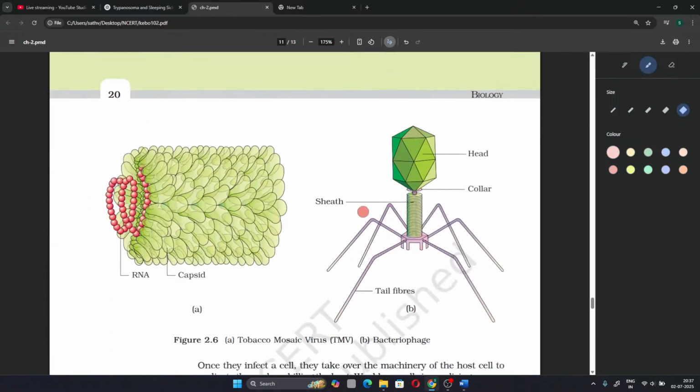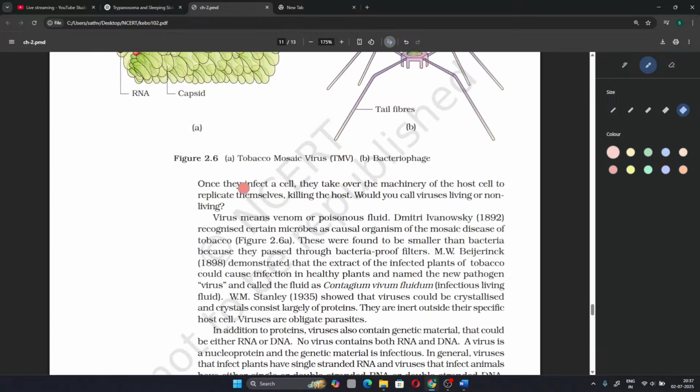Which is the head, collar, and sheath. This is for tobacco mosaic virus. This is a bacteriophage. Bacteriophages are not bacteria but viruses which infect bacteria. Viruses which infect bacteria or unicellular organisms are called bacteriophages. Once they infect a cell, they take over the machinery of the host cell to replicate themselves, killing the host.